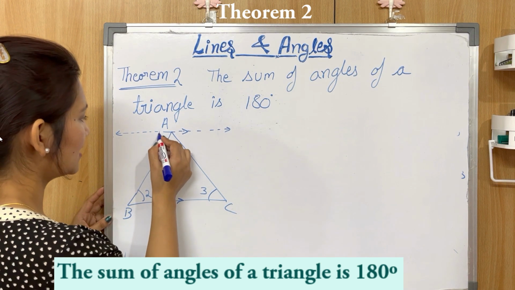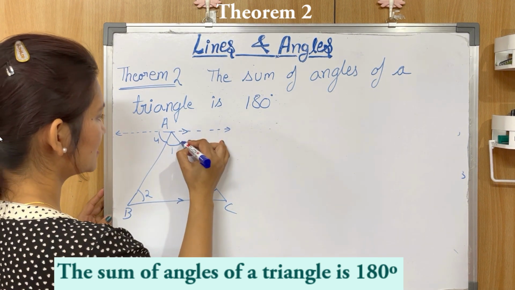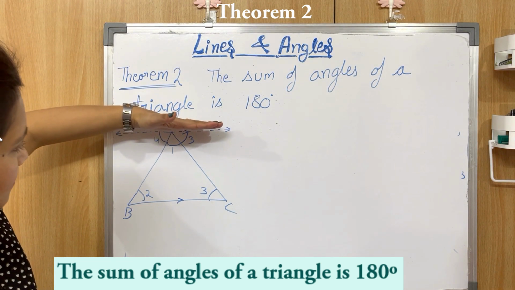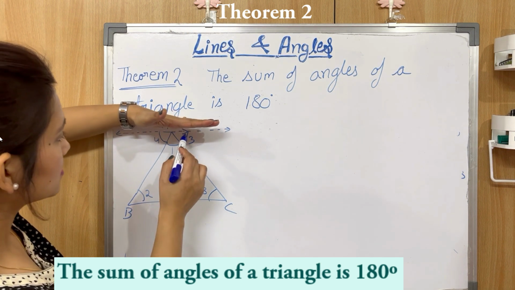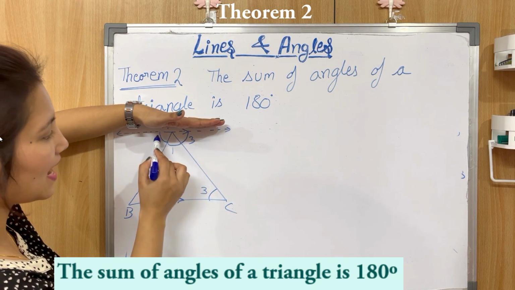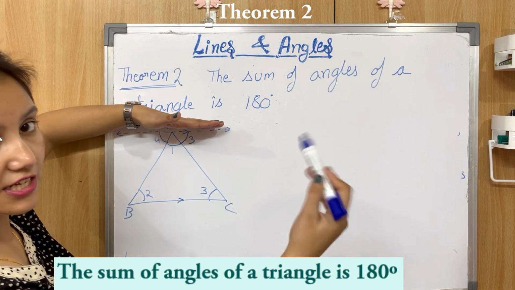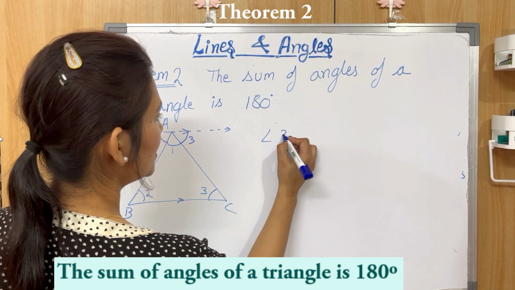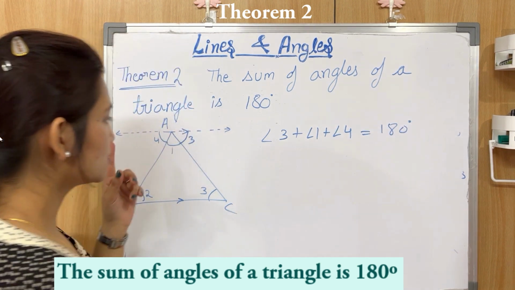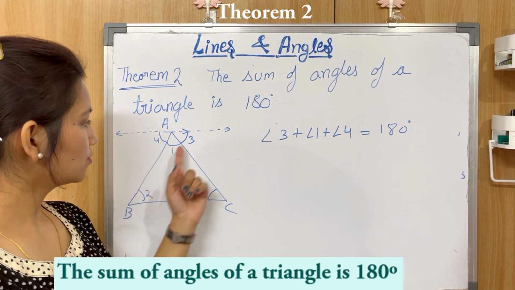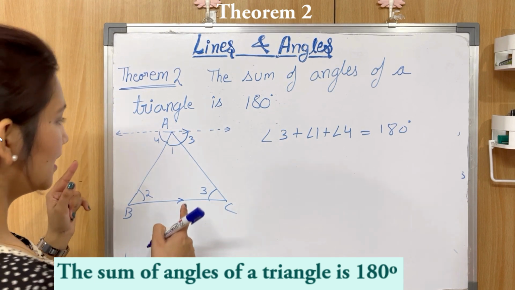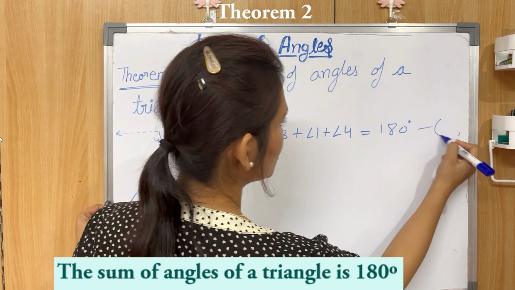Now let's name this angle. This is 4 and this is 5. Now this is a line, right? So all these angles rest on this line. It means the sum of all these three angles will be 180 degrees. So by linear pair property, angle 3 plus angle 1 plus angle 4 will be equal to 180 degrees. Clear? Now let's say this is equation number 1.